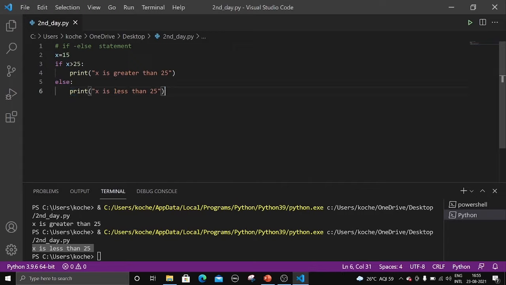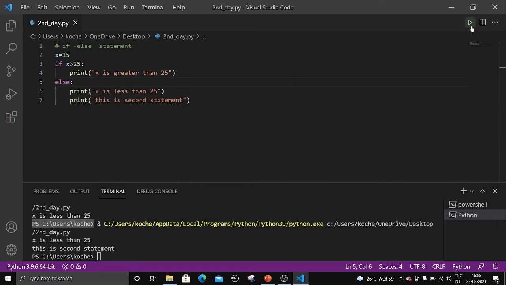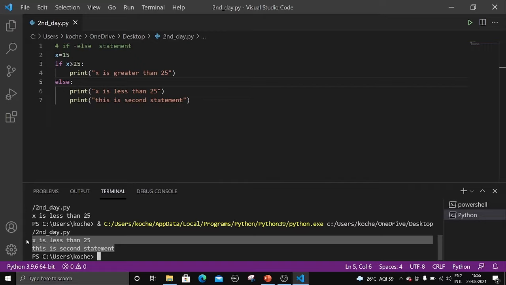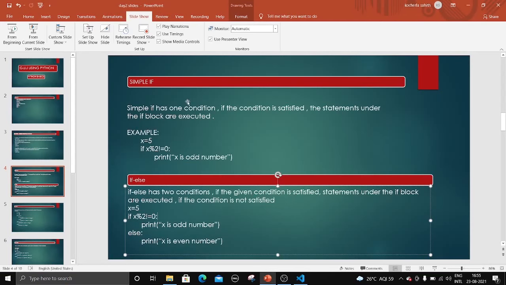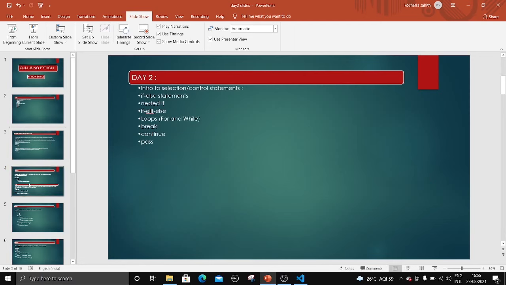So we can write multiple statements here. We can write print this is second statement. Control plus S and let's run this one. There you go. We got two lines. X is less than 25. This is second statement, right? I hope you got what the if else statement is. We have gone through a simple if else, and let us go to the next slide now.